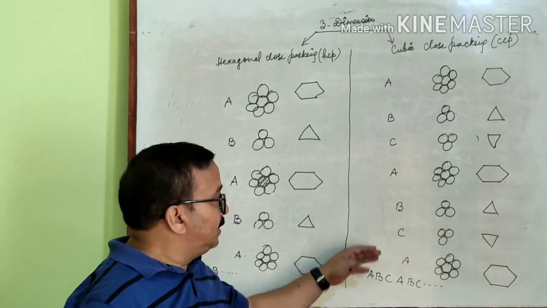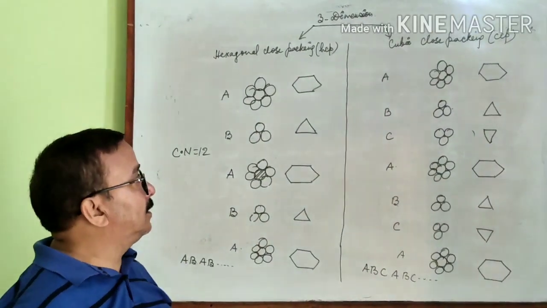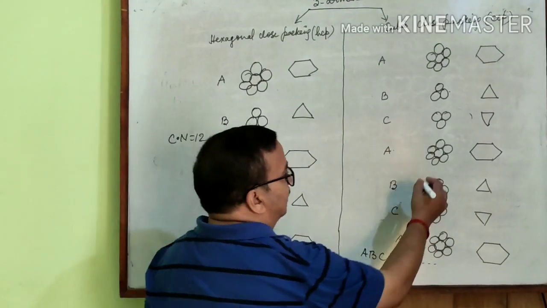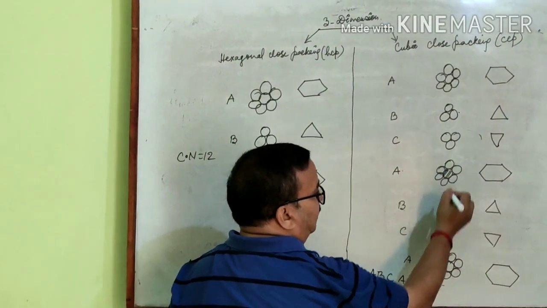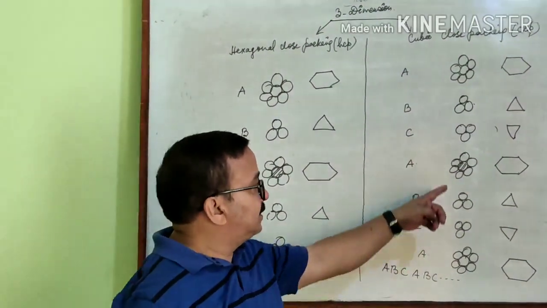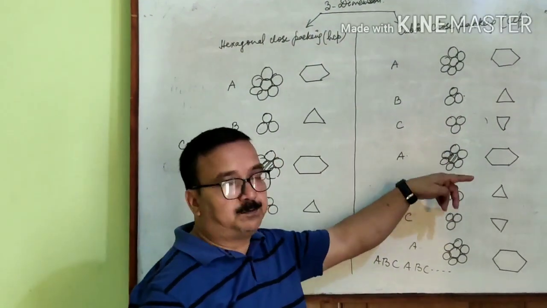So in this type of packing, cubic close packing, what will be the coordination number? Suppose take this sphere. What's the coordination of this one? This sphere is in contact with how many spheres?